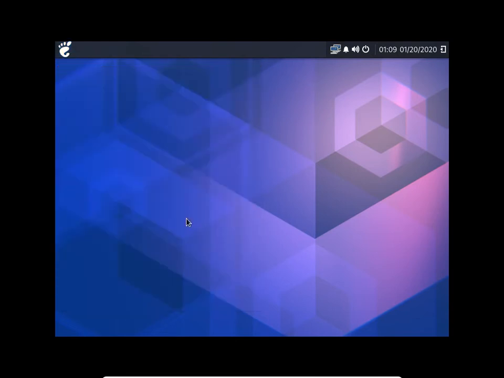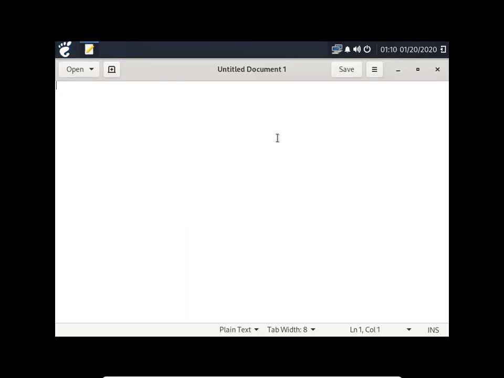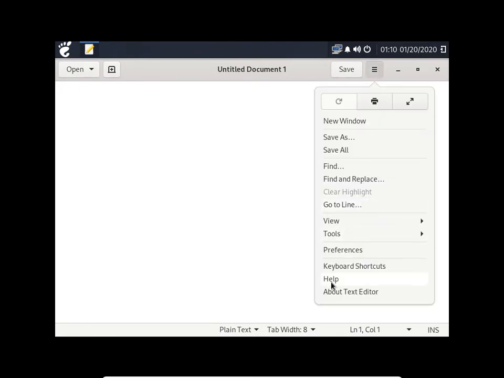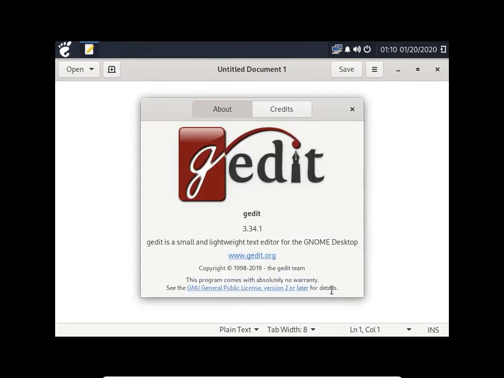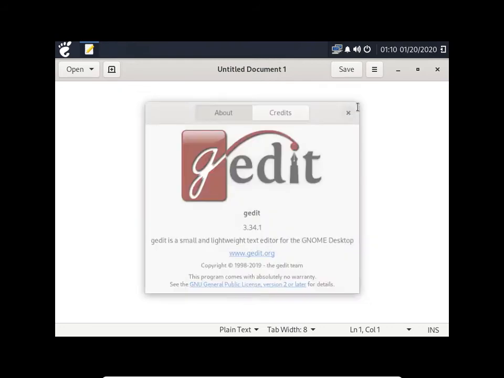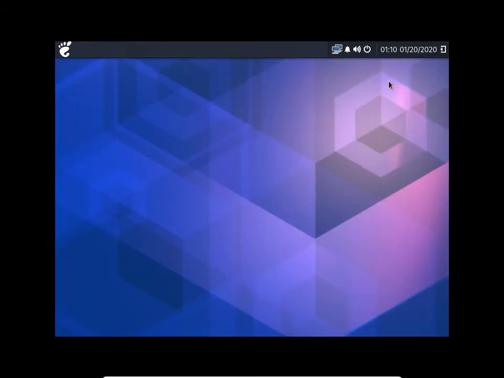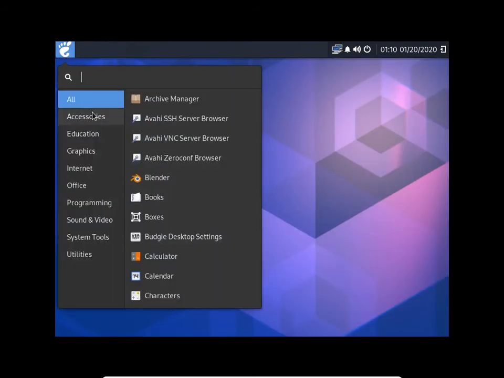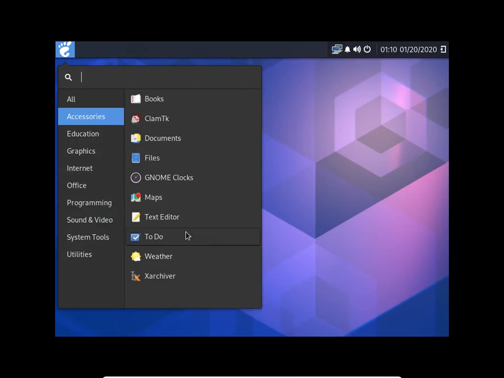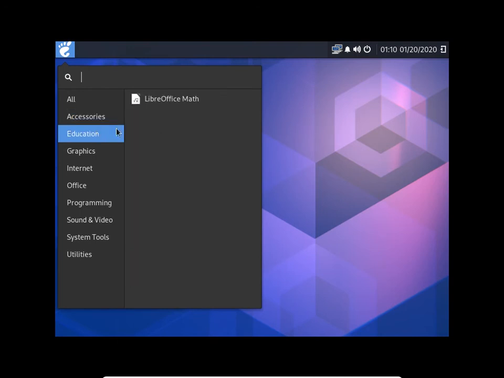Text editor. Let's see what they use for a text editor. About text editor. Gedit. I kind of knew that. It gives you a to-do list and a weather app where you can see what the weather is. There's my X-archiver that I installed extra.